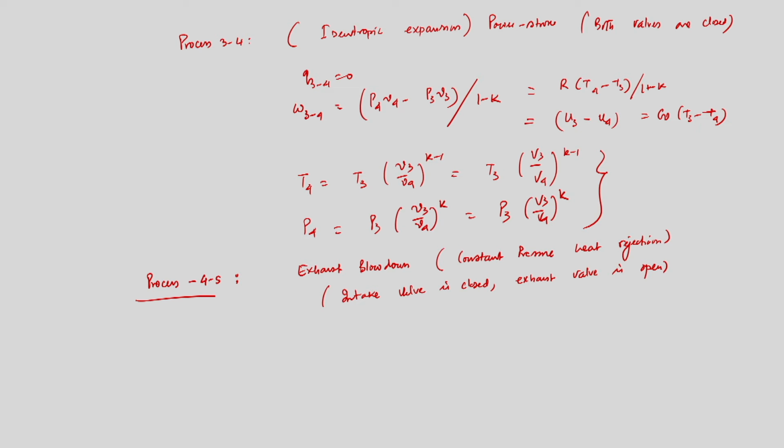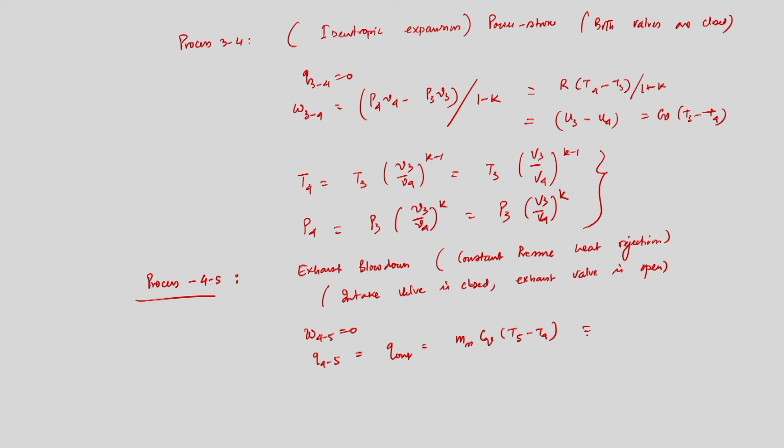Intake is closed but exhaust is open, we have to have open exhaust valve, otherwise how can we have blow down. So in this constant volume process, W45 will be equal to 0, and Q45, that is very important, that is Q out, will be equal to m into Cv into T5 minus T4, right, this is very important.